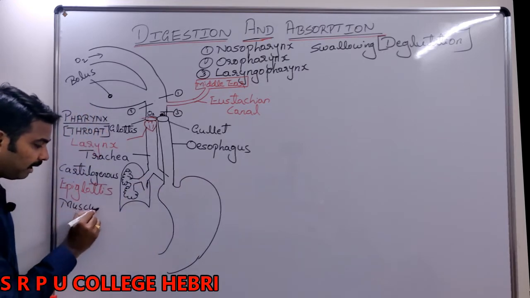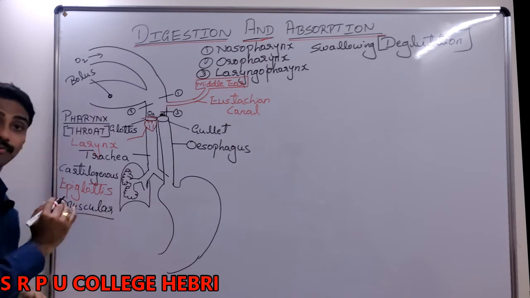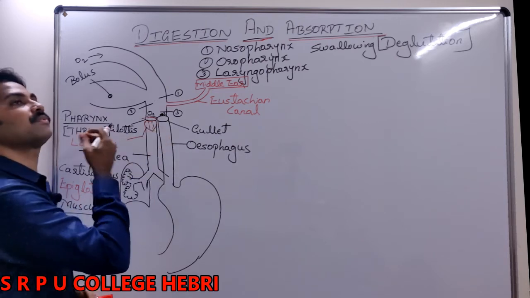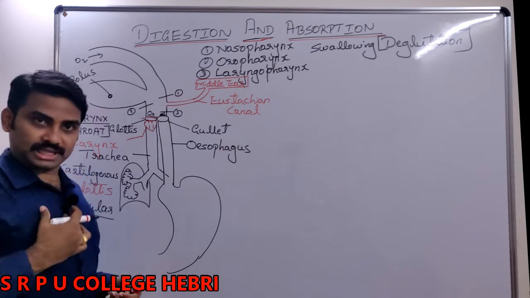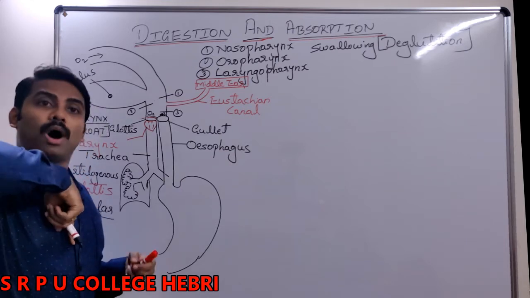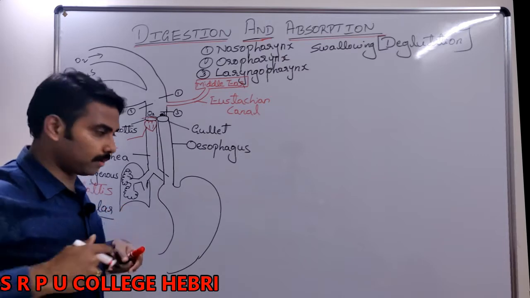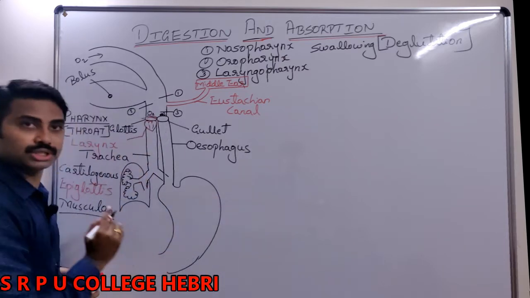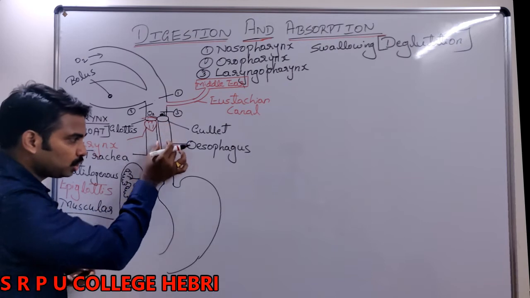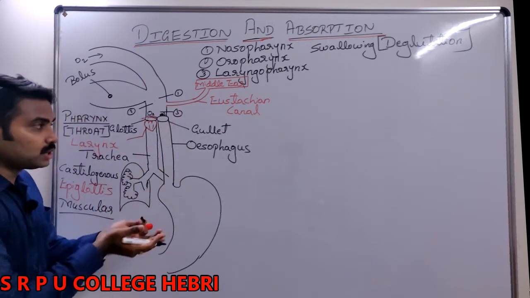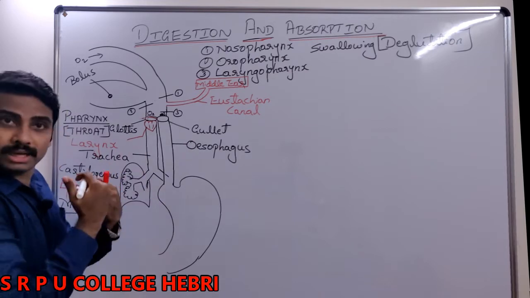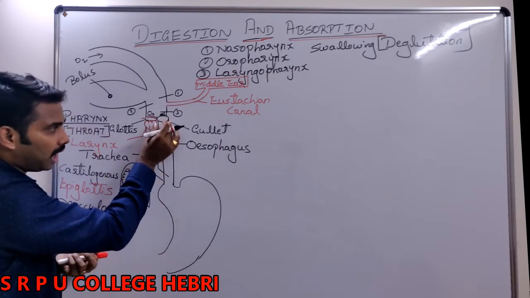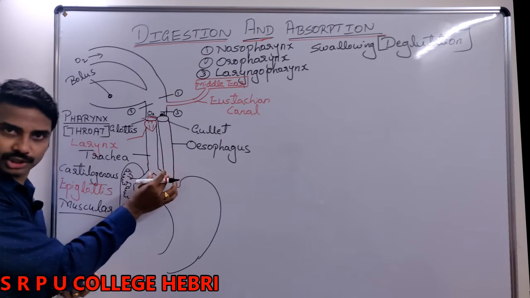What do you mean by muscular? Made up of muscle, arises from the pharynx, continues through the neck and chest region, pierces the diaphragm, and later leads to the stomach. What is the job of the esophagus? Esophagus helps in swallowing. While swallowing of the food, it shows a wave-like contraction.